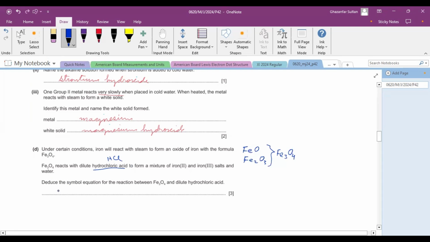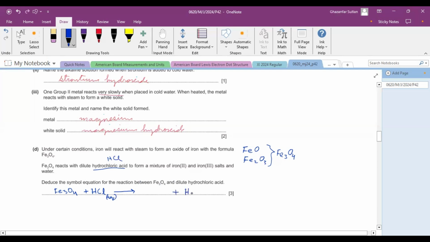So see the strategy first. We are writing Fe3O4 and its reaction is with HCl. So we should write HCl here. If you see, this is a metal oxide or the mixture of two metal oxides. So definitely, you have learned in the chapter acid base in reaction of acids: an acid reacts with metal oxide to produce its respective salt and water.